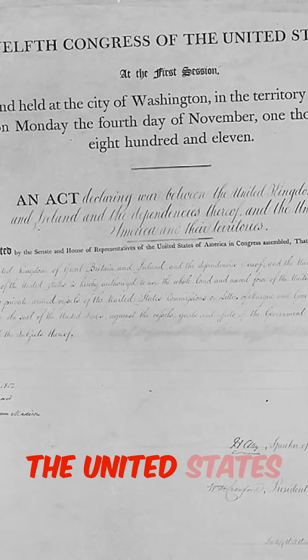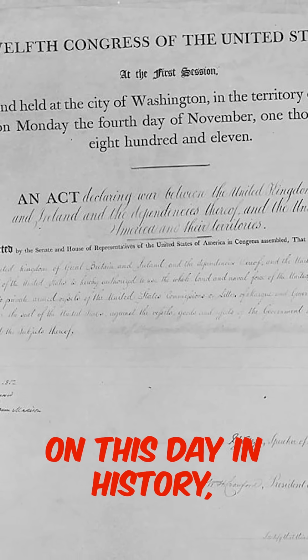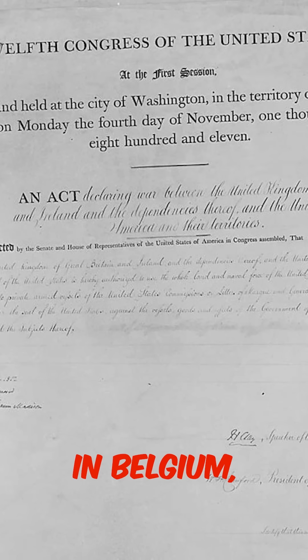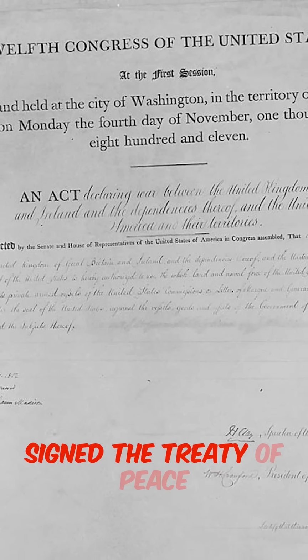How did the border between the United States and Canada get settled? On this day in history, December 24th, 1814, in Ghent, Belgium, representatives from the United States and Great Britain signed the Treaty of Peace and Amity.